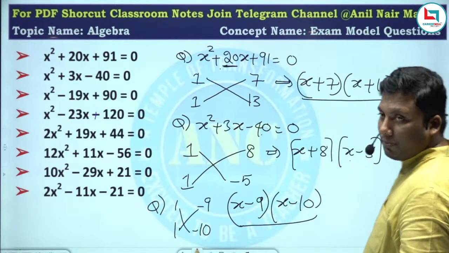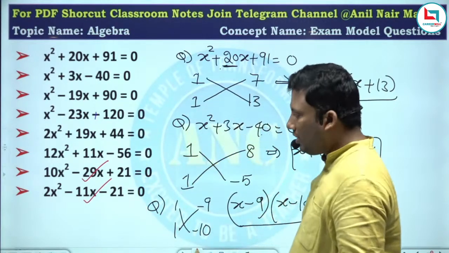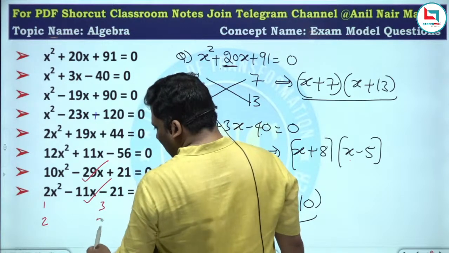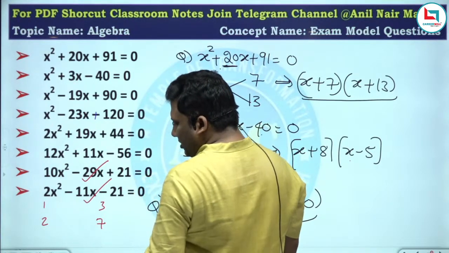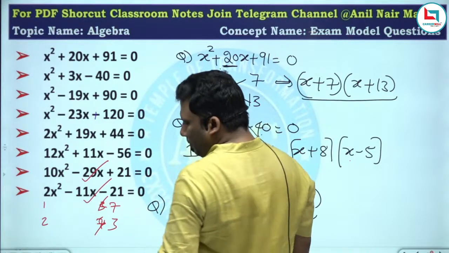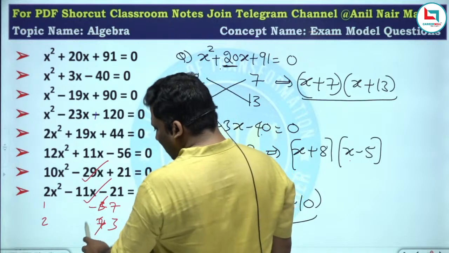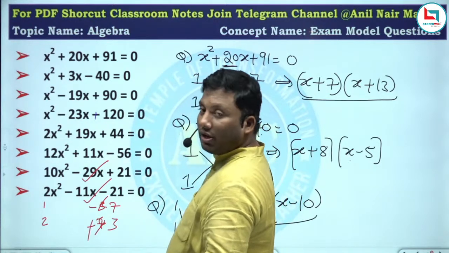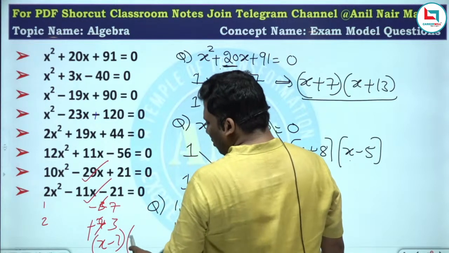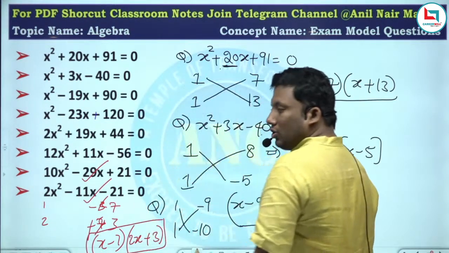I think you should be able to solve this question and this question similarly. On the same lines, 7 2s are 14, 14 plus 3. Minus 3, I should get minus 11. So it is minus plus. Minus 14 plus 3, minus 11. So it is x minus 7 into 2x plus 3.